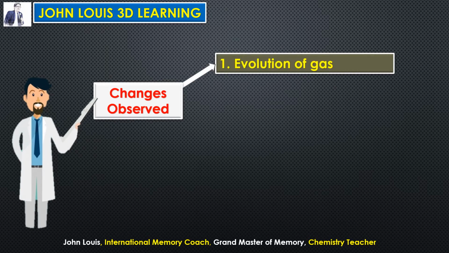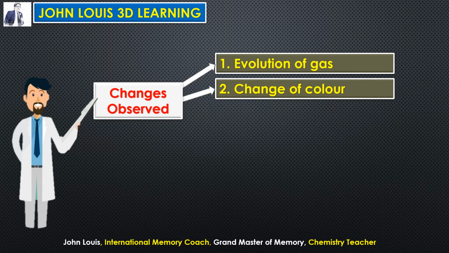When you are mixing two things, they can react with one another. A gas will be released. That can be visualized by seeing the effervescence that is taking place. When you are opening a cool drinks bottle, you can get some effervescence coming out. That is, the carbon dioxide gas is coming out in the form of effervescence. That is evolution of gas. Just by observing that, we can come to know a chemical reaction takes place there.